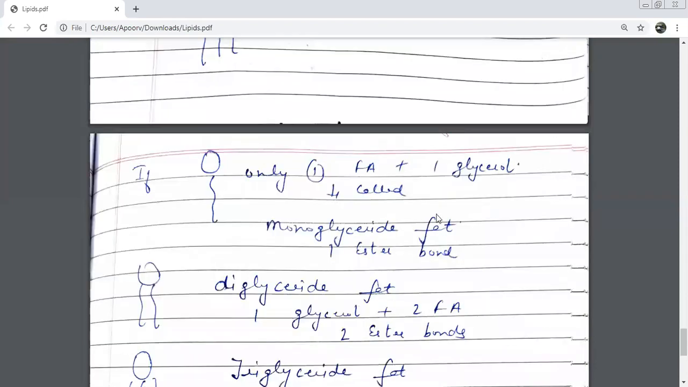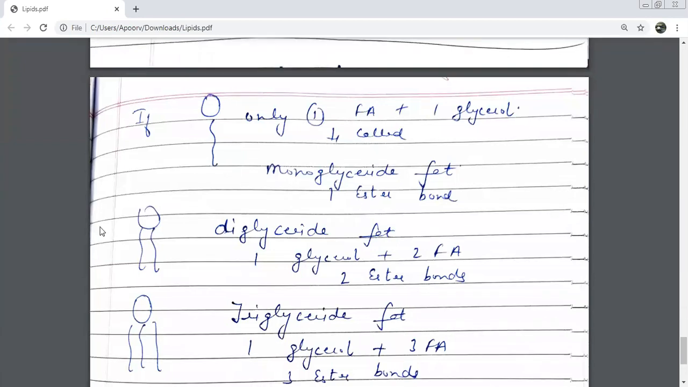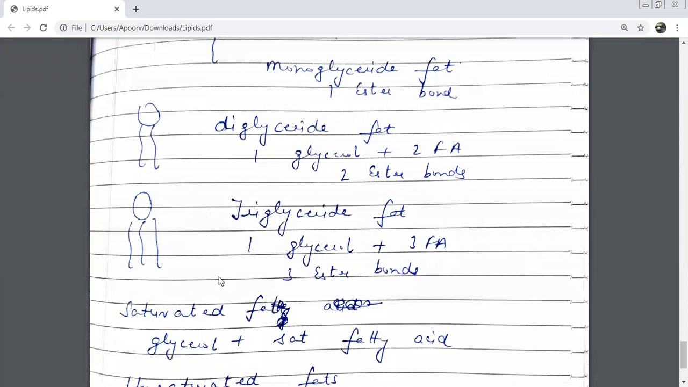Monoglyceride. So whenever you come across this term monoglyceride, it means one glycerol and one fatty acid. If you come across the word diglyceride, it means one glycerol and 2 fatty acids. Triglyceride means one glycerol and 3 fatty acids.